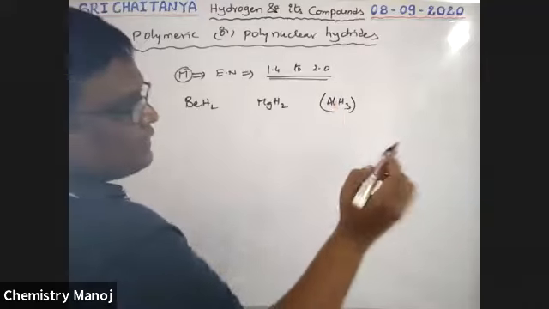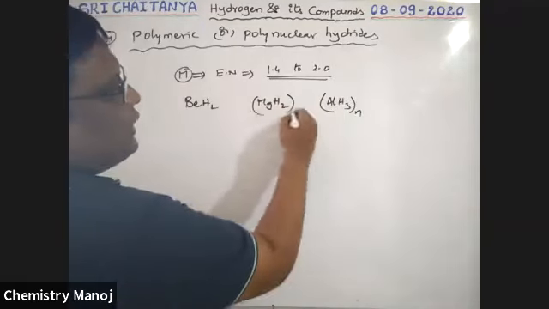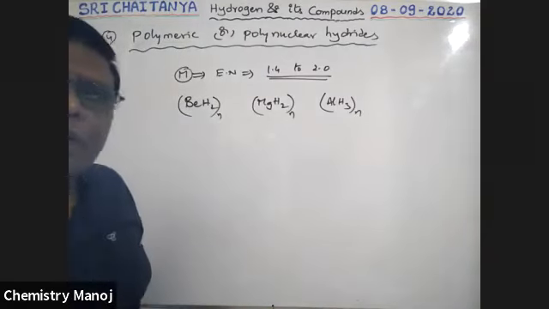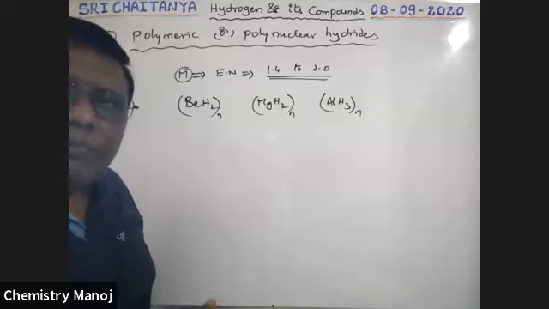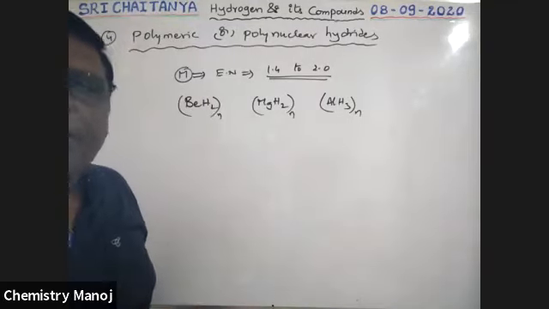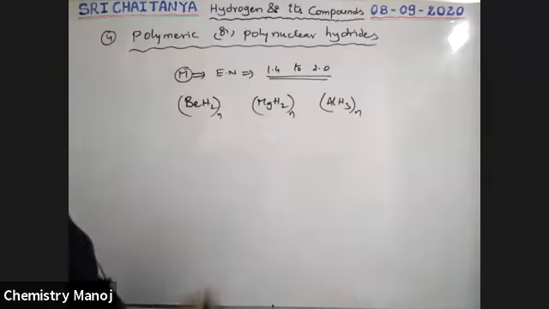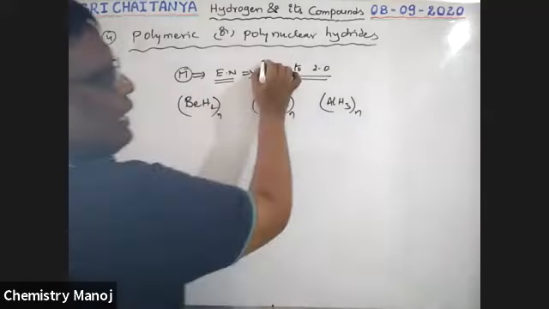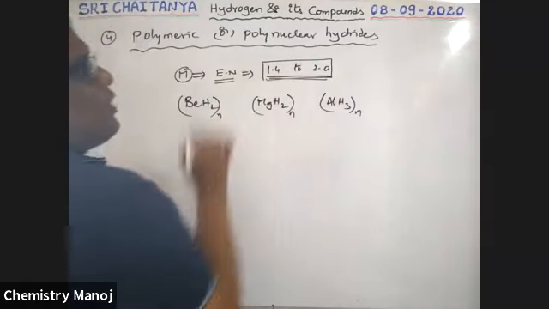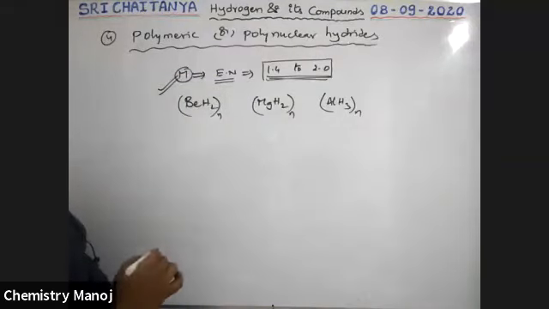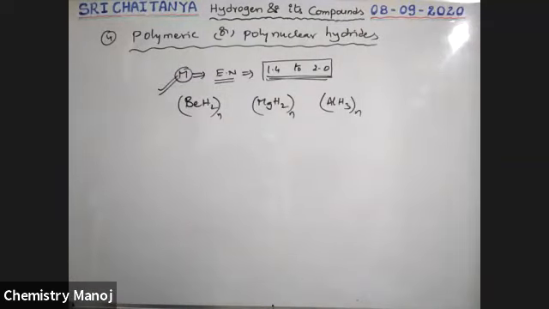All these are not discrete molecules, meaning all these are in polymeric structure. N number of molecules of that type are combined with each other and form a polymeric structure. I will explain with one of them. The important condition is that those elements or metals having electronegativity value between 1.4 to 2.0 can form this type of polymeric or polynuclear hydrides.